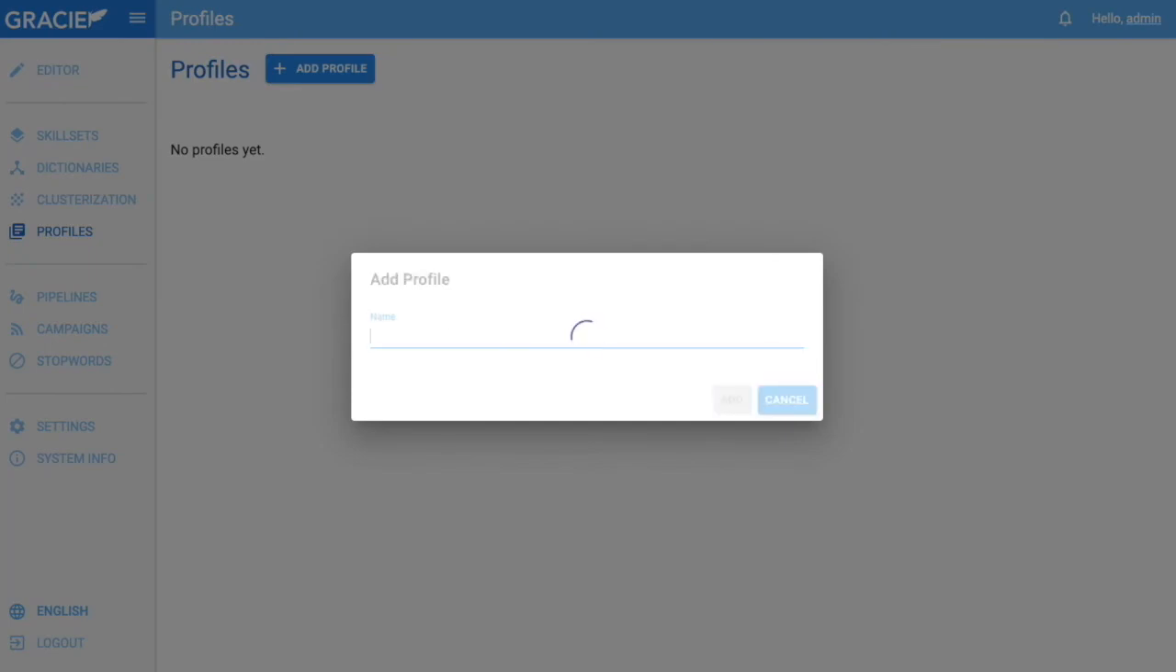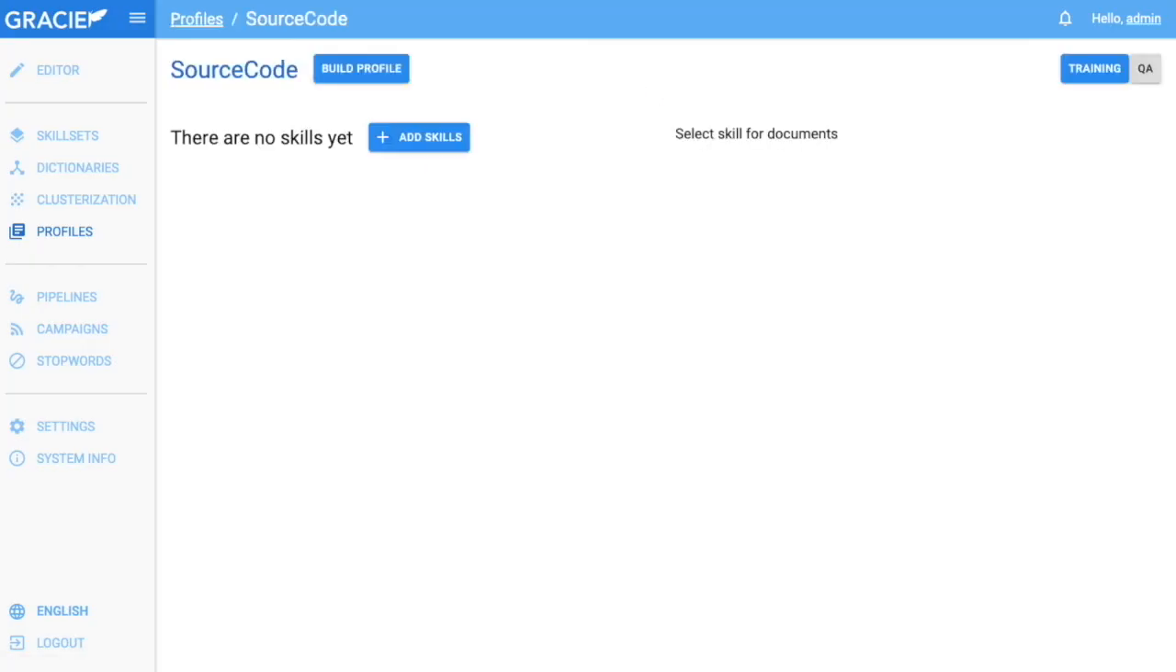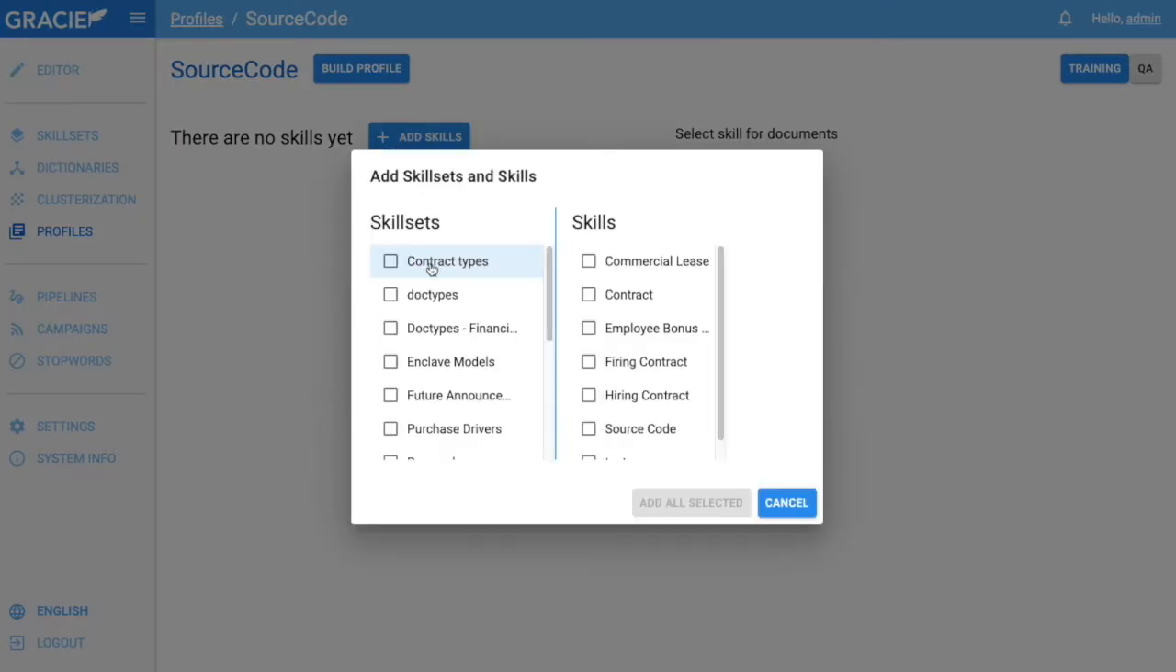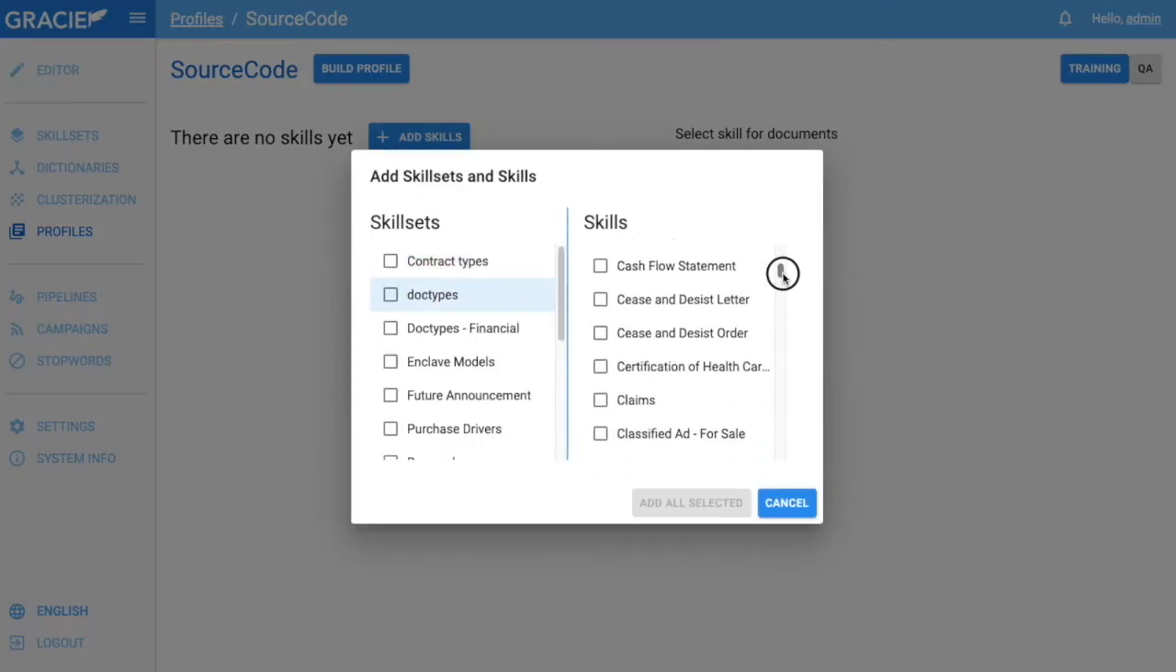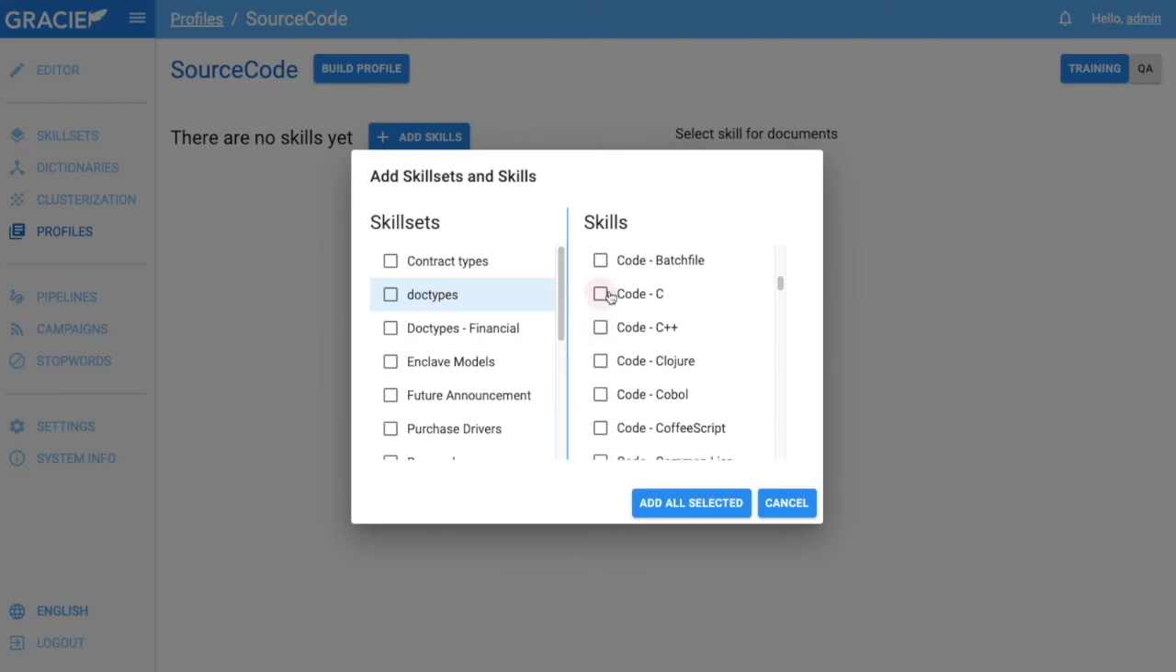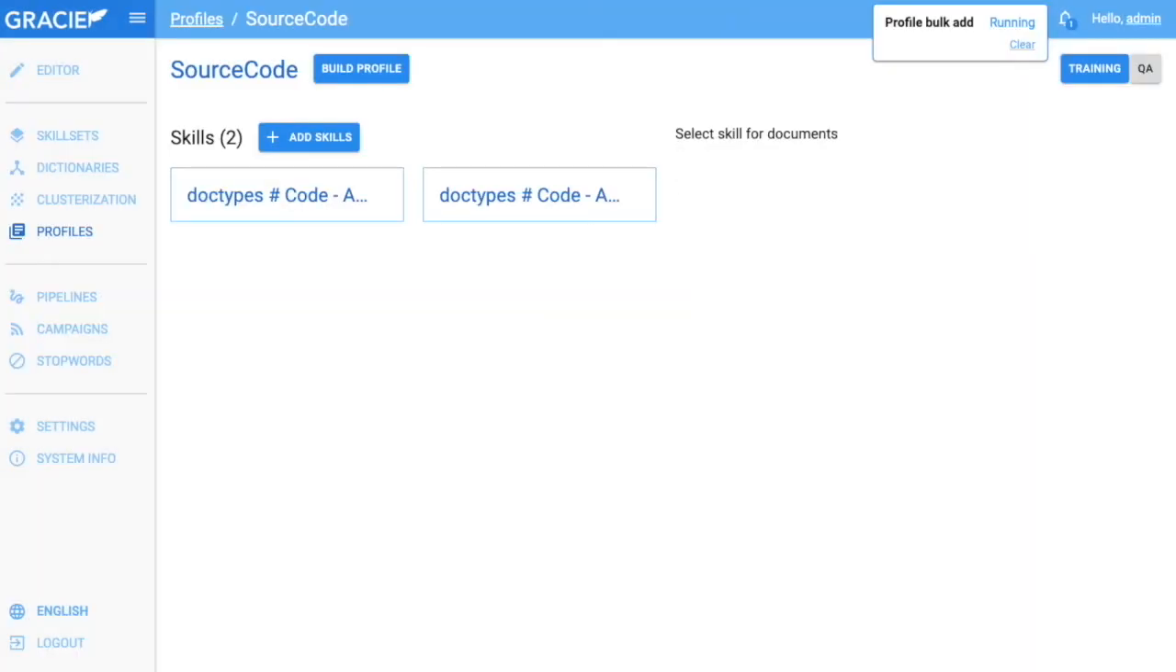Within this new source code profile, I can add my features. These will be the skills that share a lot of overlap, or where I know that only one can be chosen. In this case, they'll be the programming languages. Once I've added all of my features, I can build my new profile model by clicking Build Profile.